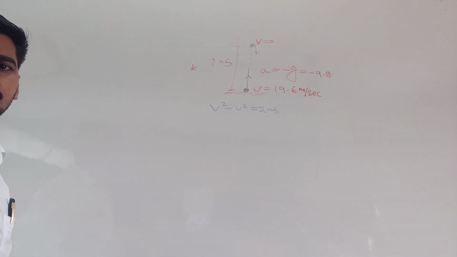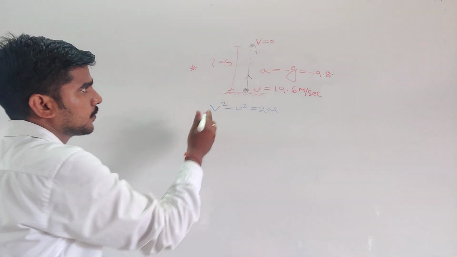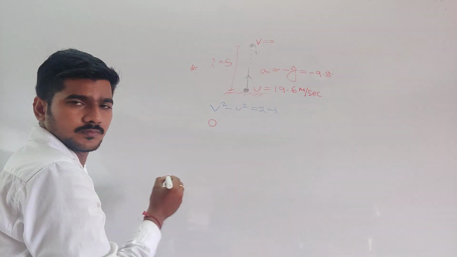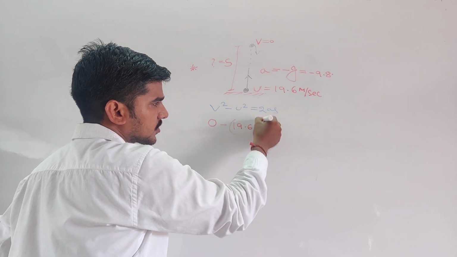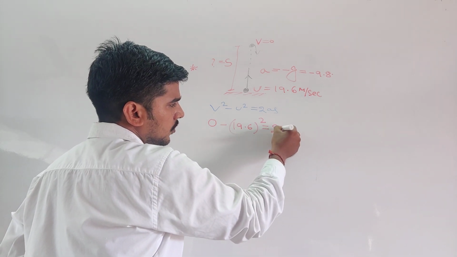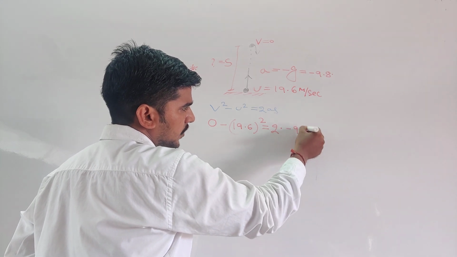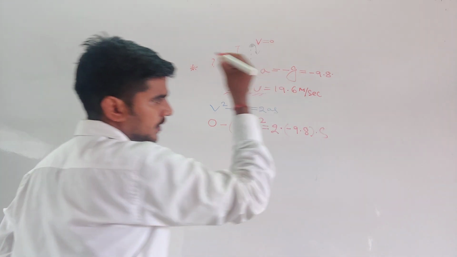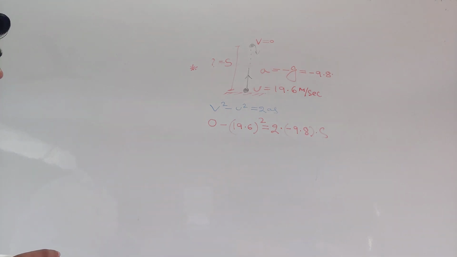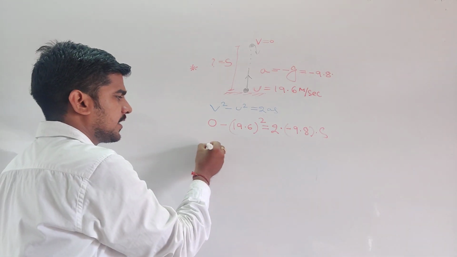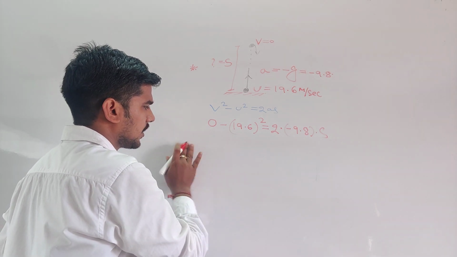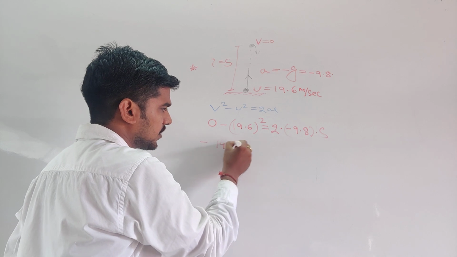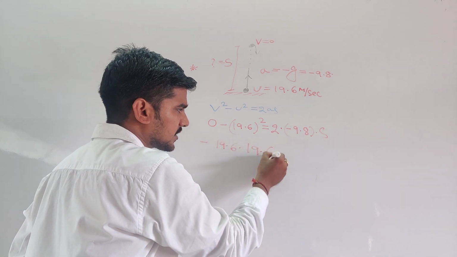So V square, V is 0, minus U square, that is 19.6 square, equal to 2 into acceleration minus 9.8 into S. Can I write 19.6 square as 19.6 into 19.6? Yes.